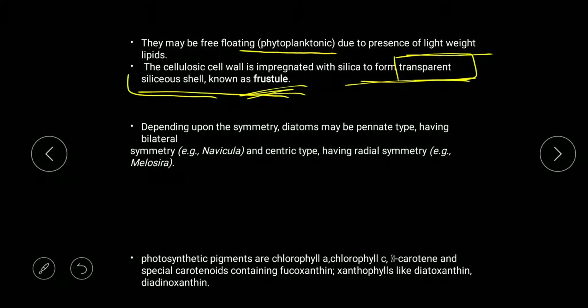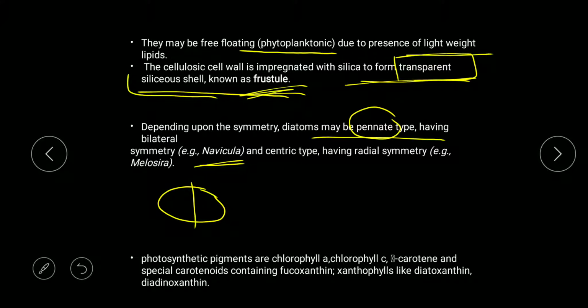Now depending upon the symmetry, diatoms may be of two types, having bilateral symmetry and radial symmetry. In bilateral symmetry, the example is Navicula, and this is known as the pennate type. In bilateral symmetry, when the organism is cleaved from one direction only, passing through the center, it is cut into two equal halves.